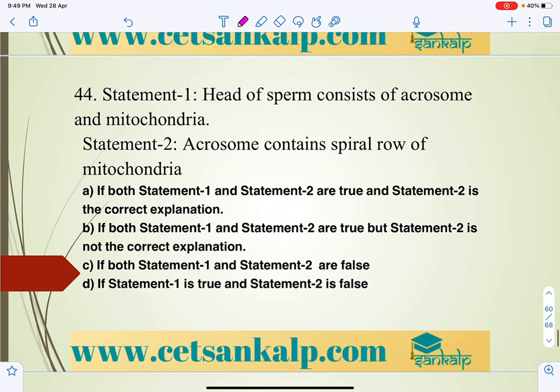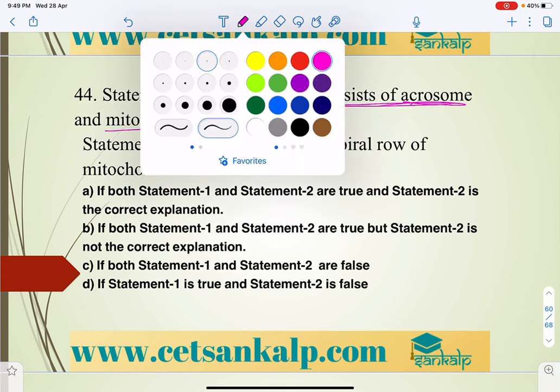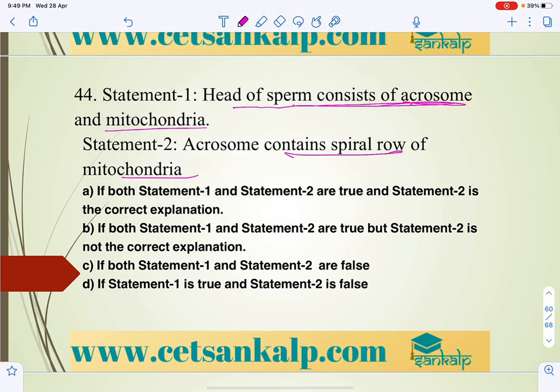Next, the head of sperm consists of acrosome and mitochondria. And statement 2, acrosome contains a spiral row of mitochondria. No, that is wrong.